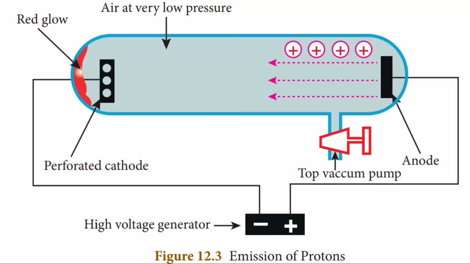Goldstein repeated the cathode ray experiment by using a perforated cathode, that is small holes will be present in it. On applying high voltage under low pressure, he observed a faint red glow on the wall behind the cathode. As these rays originate from the anode, they are known as anode rays. They are found as a stream of positively charged particles. So anode ray can also be called as canal rays or positive rays.